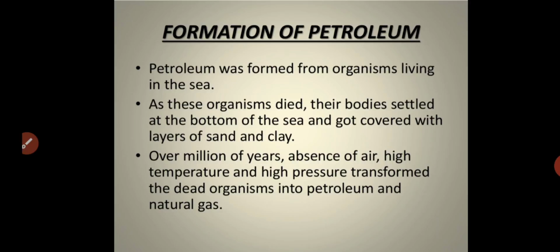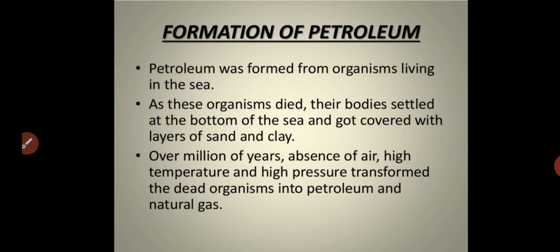Once again, I will explain. Petroleum was formed from the organisms living in the sea. As these organisms died, their dead bodies settled at the bottom of the sea and got covered with layers of sand and clay. Over millions of years, the absence of air, high temperature and high pressure transformed the dead sea organisms into petroleum and natural gas.